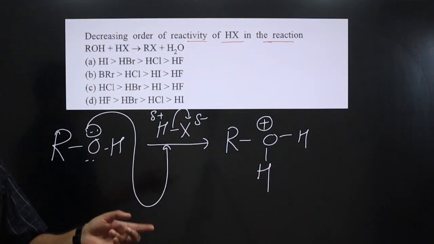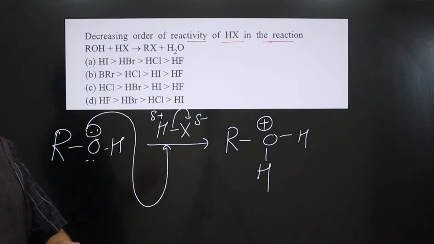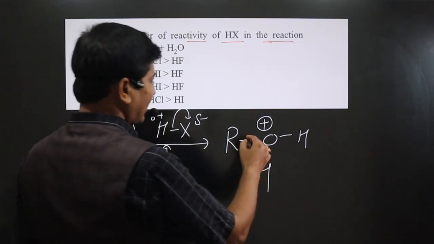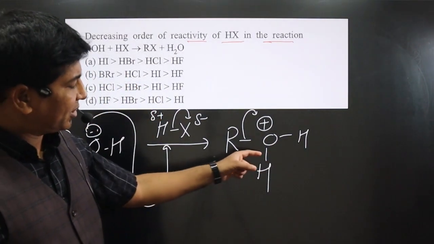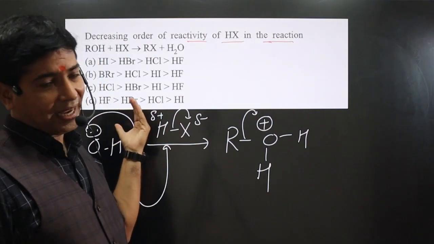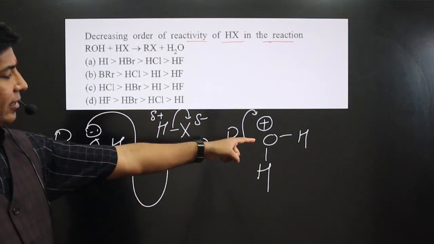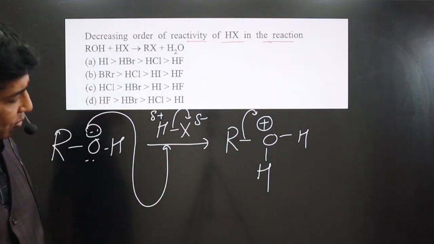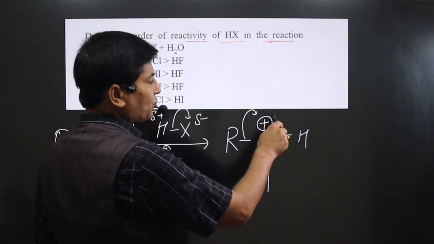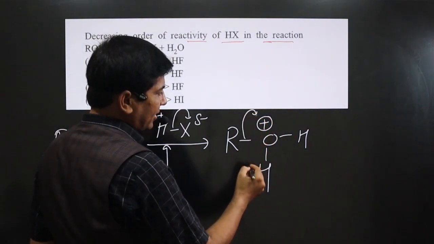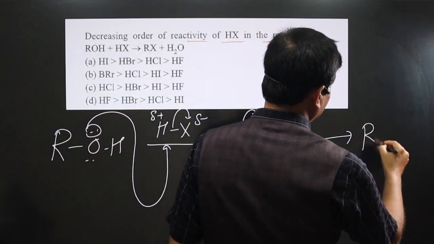But oxygen is having a positive charge. Oxygen is a non-metal, and non-metals having a positive charge are highly unstable. So what will happen in this case? This oxygen will pull electron density. Keep in mind, oxygen will not pull electron density from hydrogen. If it wants, it can pull, but if it pulls electron density from hydrogen, the reaction will go backward. So to keep this reaction moving in the forward direction, this oxygen will pull electron density from the alkyl group, because carbon chain is there, and oxygen is more electronegative than carbon. So this positive charge will be neutralized by this electron density, and this entire portion will be removed in the form of a water molecule, leaving behind R plus.